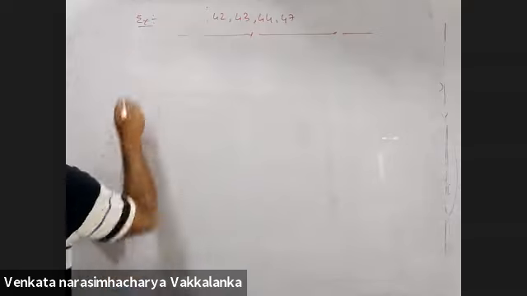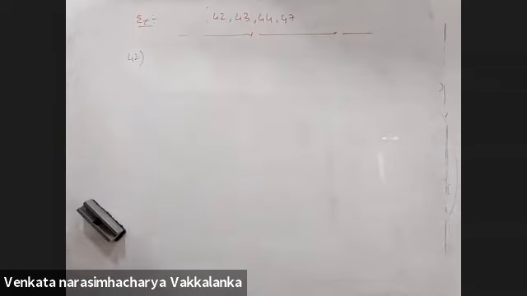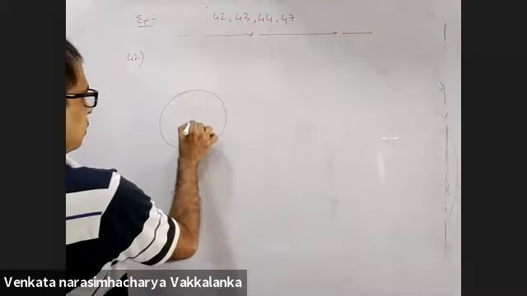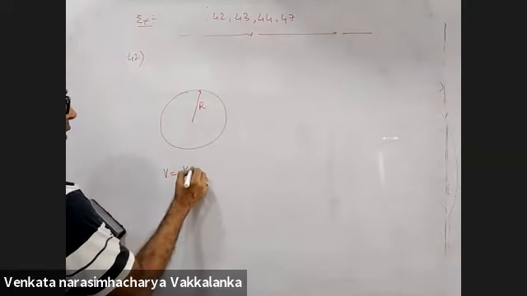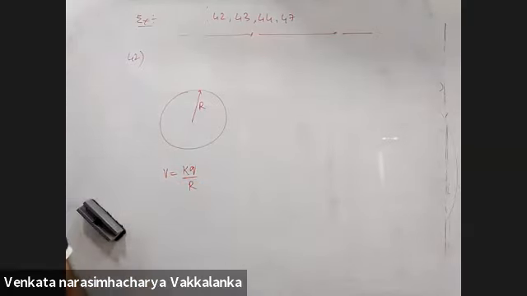42. A metal sphere of radius r is charged to a potential of V. That means V is equal to kq by r. Find the electrostatic energy stored in the electric field within a concentric sphere of radius 2r.